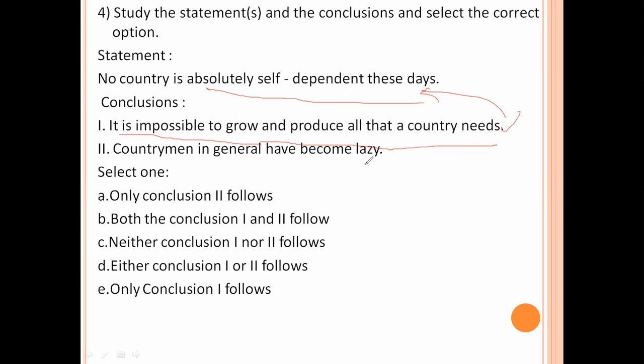Countrymen in general have become lazy. So we won't say this one. There is no proof to say this second conclusion, so the second conclusion is wrong. Only one follows. So only conclusion one follows, which means option number E is the right answer.